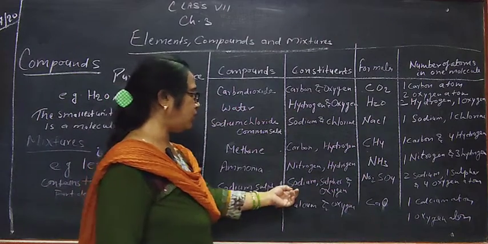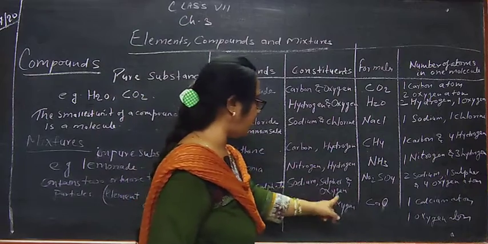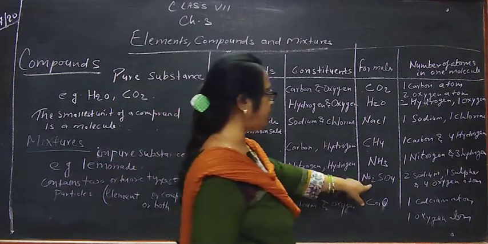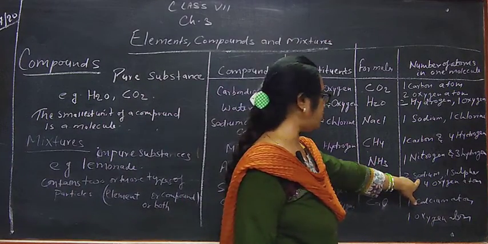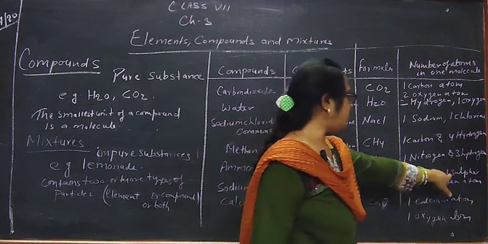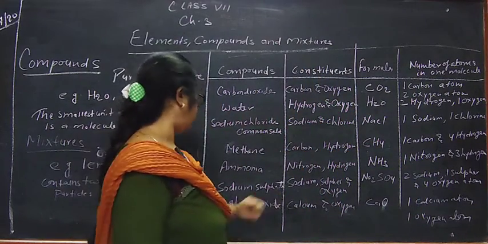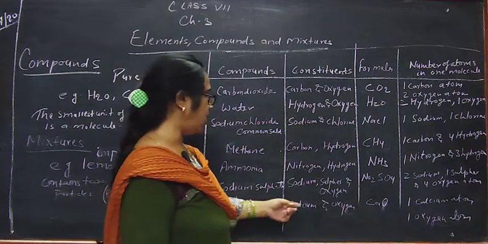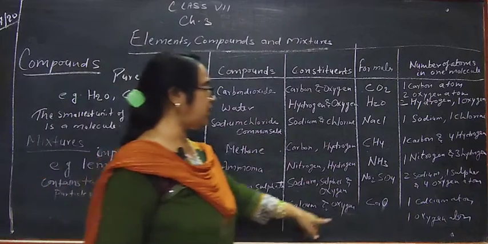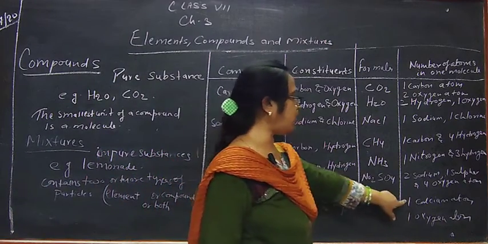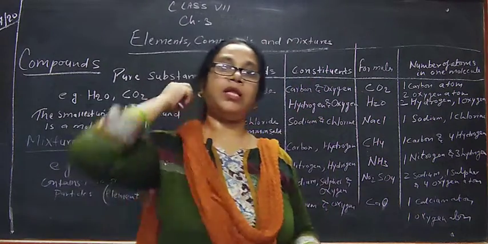Sodium sulfate constituents are sodium, sulfur and oxygen and the formula is Na2SO4. Na2 means 2 sodium atoms are present, 1 sulfur atom and 4 oxygen atoms are present in sodium sulfate. Now calcium oxide. Calcium and oxygen are the constituents of calcium oxide and the formula is CaO. 1 calcium atom and 1 oxygen atom is present in calcium oxide.